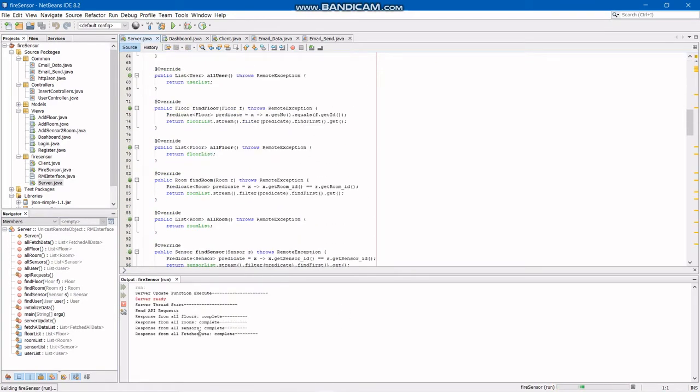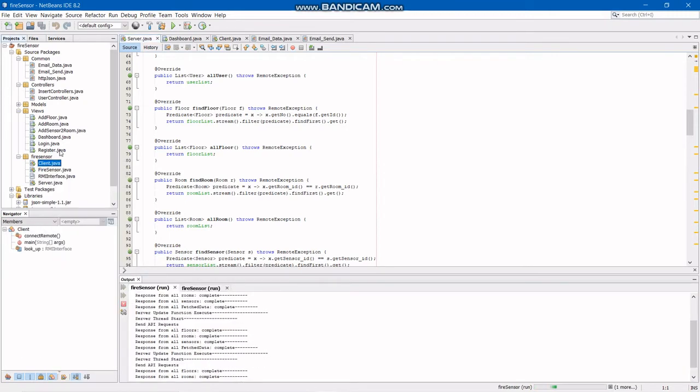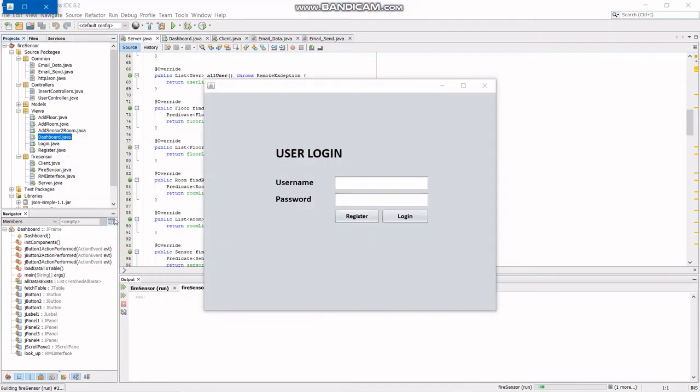We can see the server is ready. Let's start sending the API request. You can see a response is also coming back. Now we have to run the dashboard. When you run the dashboard, you'll get a user interface like this. It says user login, but before login, I'll show you how to register.